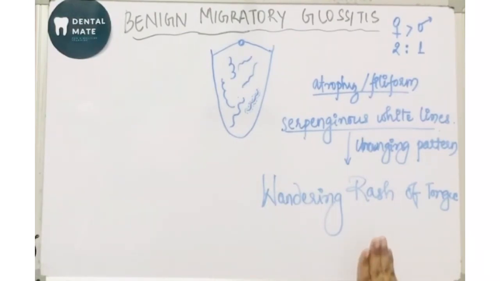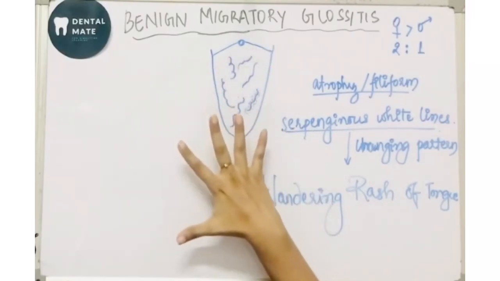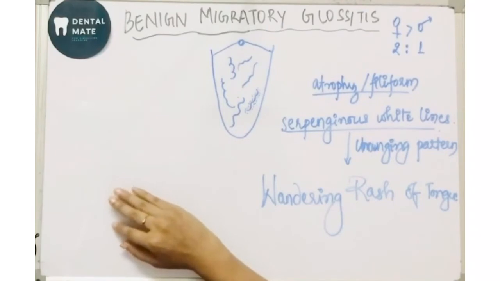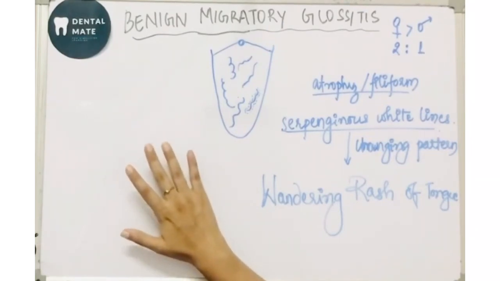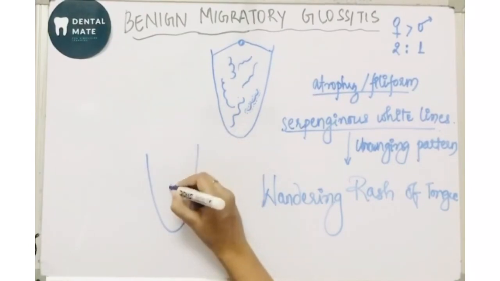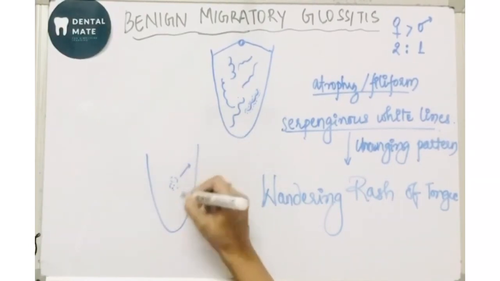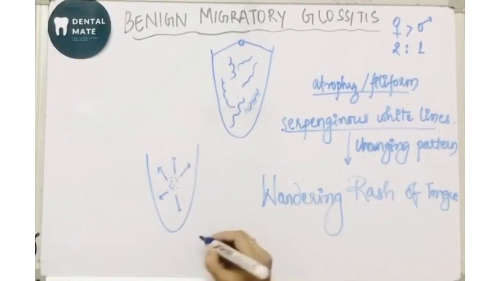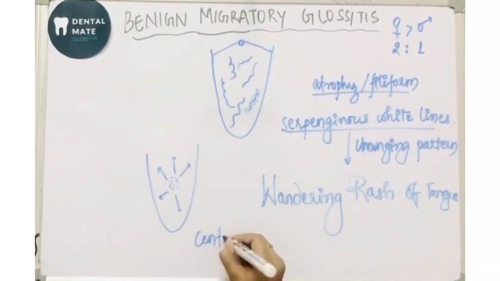Along with that, ये जो white lesions हैं, ये small white patches की तरह develop होते हैं, उसके बाद atrophic zones में convert हो जाते हैं. ये tongue के center में small white patches होंगे, उसके बाद it spreads centrifugally. ठीक है, तो ये lesion centrifugal pattern से spread होता है.